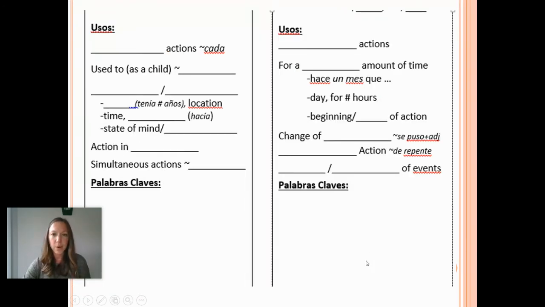Okay. The bottom part. So chicos, you have uses for each one. When do we use imperfect versus when do we use preterite? And then keywords, palabras claves.